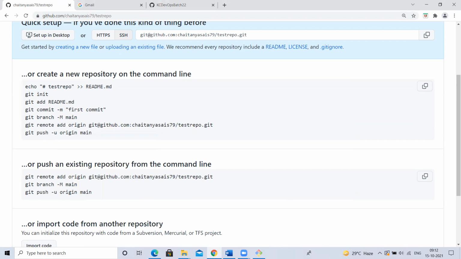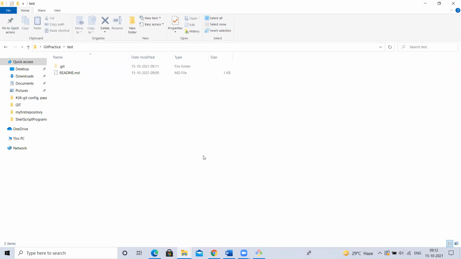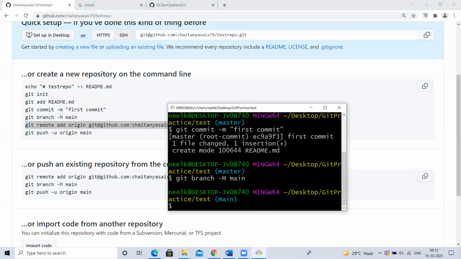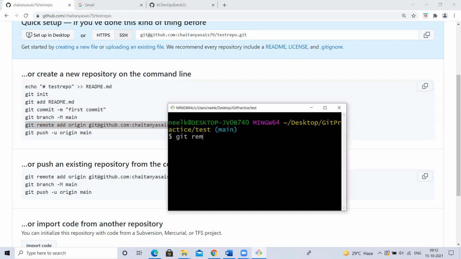So for my local repository, I'm adding a remote URL, this remote repository URL. This is the SSH URL, we know, right? So this is a remote URL, and now I'm creating a link. If I type git remote -v, what is it showing? Nothing. It means my local Git repository is not linked with any GitHub remote repository.